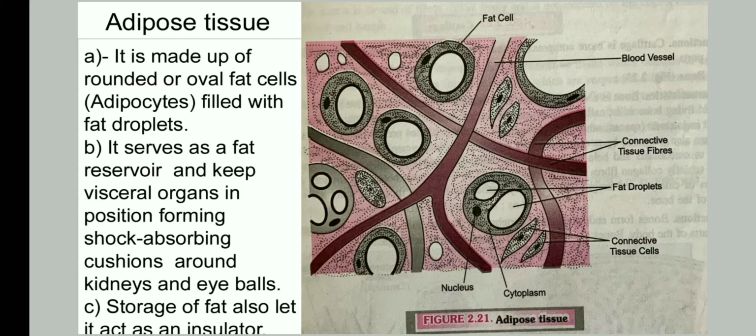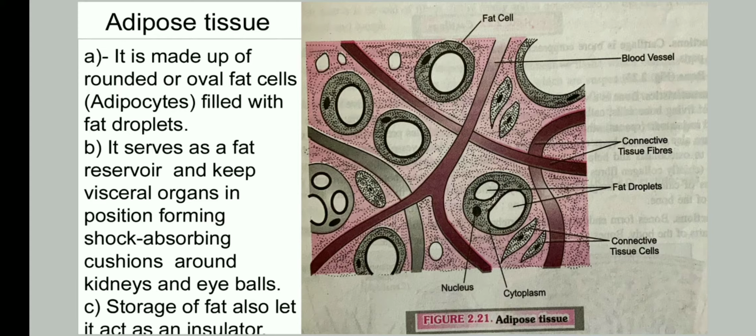kidneys and eyeballs. Means this type of tissue makes the cushion to protect the body parts from the shocks, and they are found around the kidneys and in eyeballs, and they also act as fat reservoir. Means fat is deposited in this type of tissue. Whenever we need more energy, fat is converted into energy giving material.